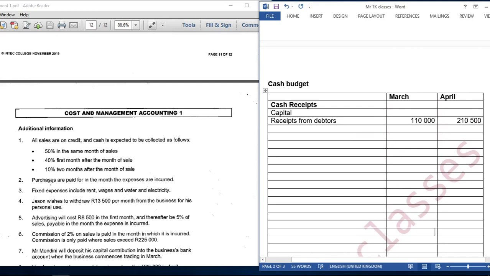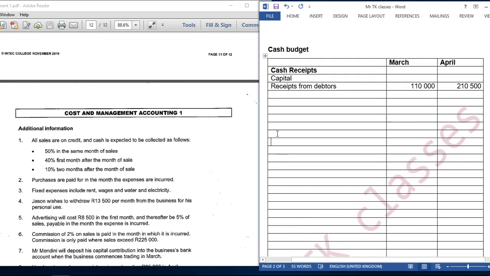Purchases are paid for in the month the expenses are incurred. Alright, so now these are cash payments, right? Let us just come here and write cash payments. So our cash payments include this. We are going to pay for these cash purchases.